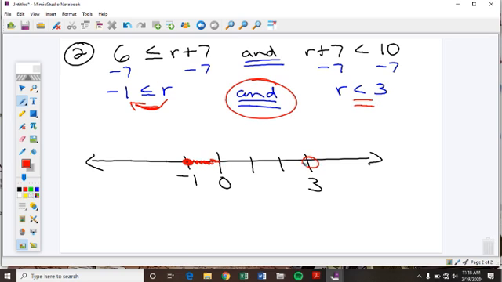Open circle, less than 3. So guess what? This is just another sandwich problem. Because of this word and, my solution says that the r's have to be greater than or equal to -1 and less than 3. So it turns out to be another sandwich type problem, even though it's kind of presented a little differently. Okay?